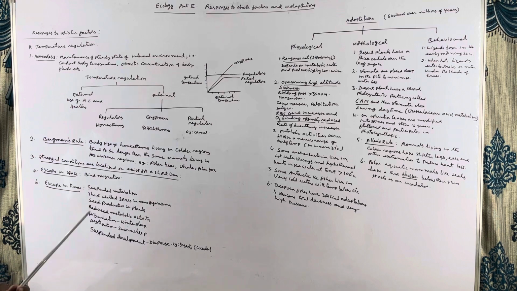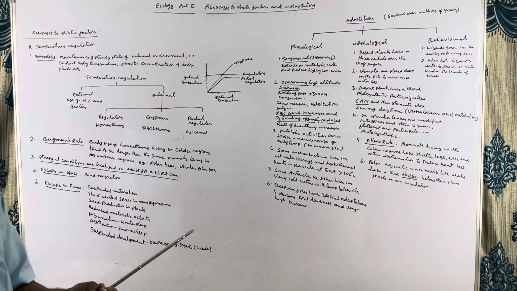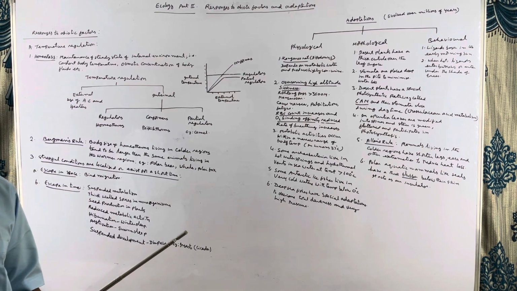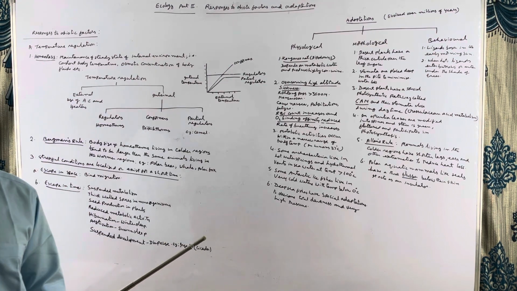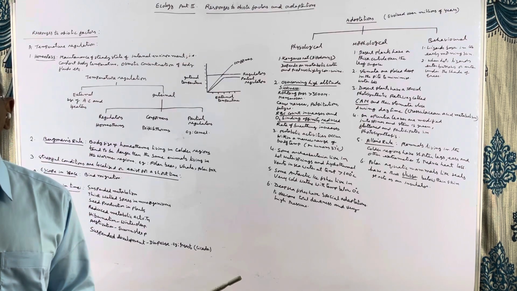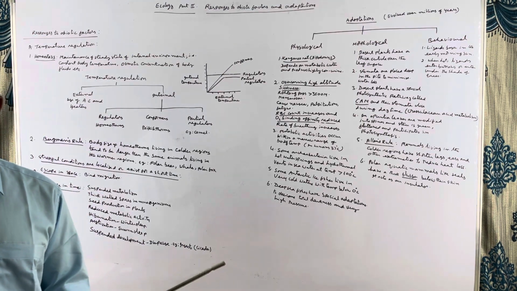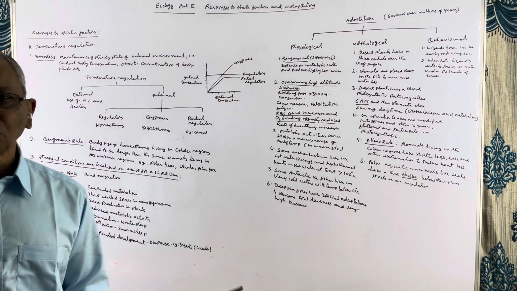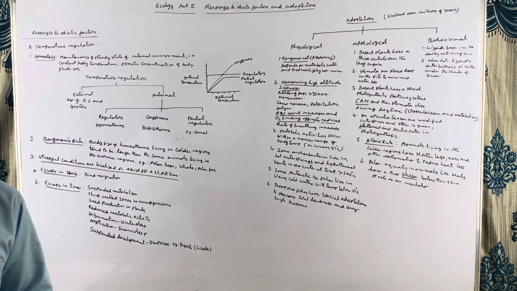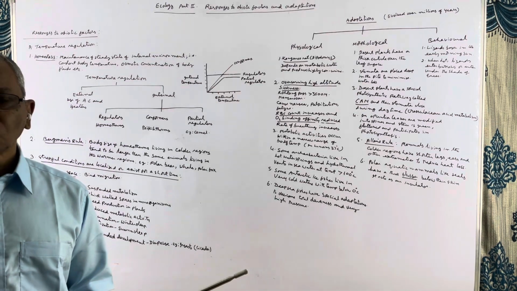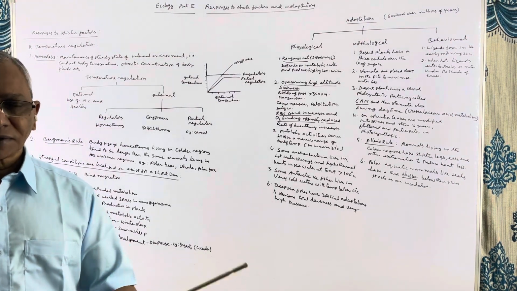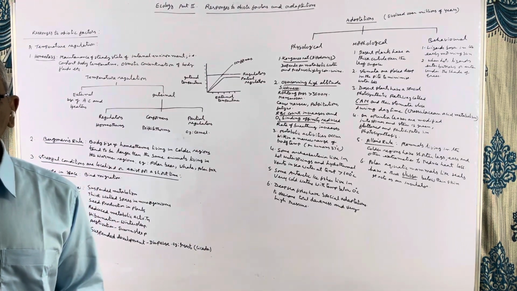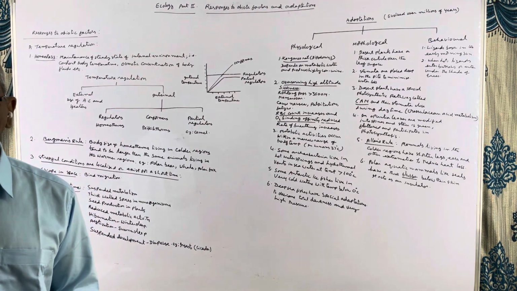Escape in space means avoiding the stressful place. Birds are the best example. With the oncoming winter, the birds living in the cooler regions like Siberia or northern parts of Europe migrate to warmer countries like India. During the winter season, we find a lot of birds migrating to our continent.